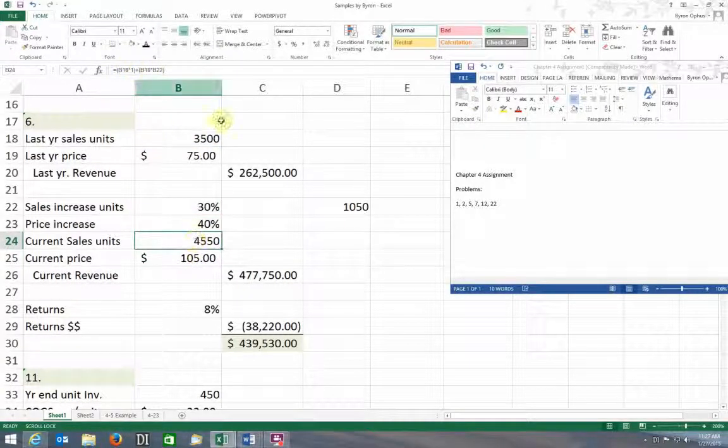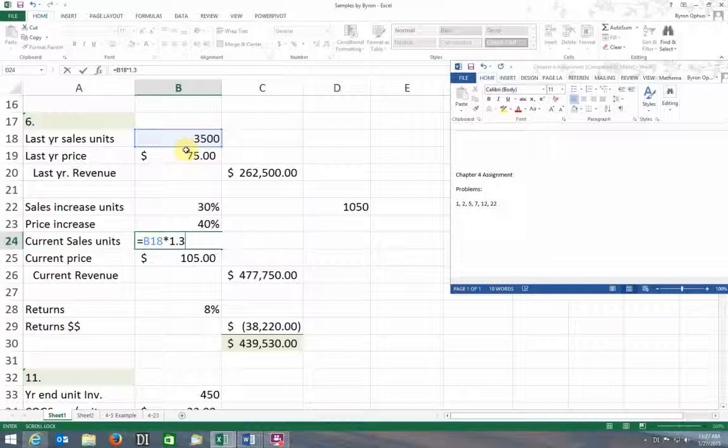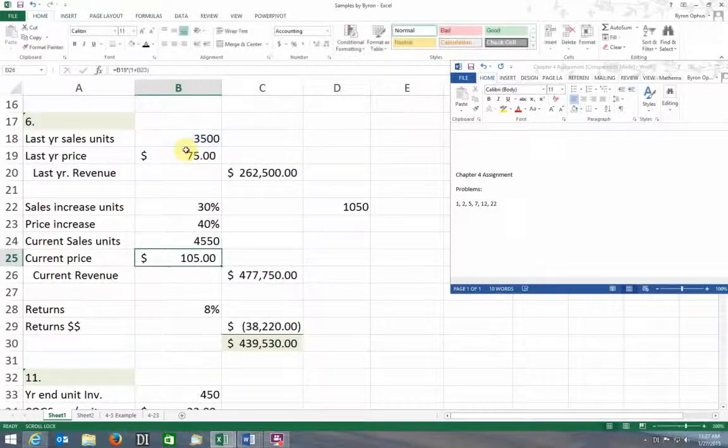That's a long equation. There's an easier way if you look at it algebraically. Both of these terms are multiplied by B18, so you can factor it as 1 plus 0.3, or simply say this is equal to last year's sales times 1.3. That's going to give me the same answer every time. So that's a shortcut, and I'll use it from now on. I just wanted to run through that.